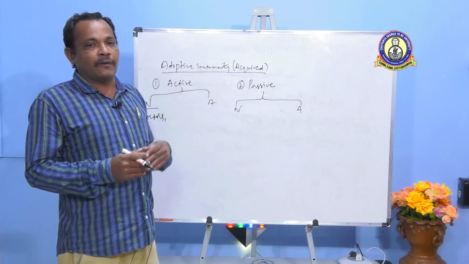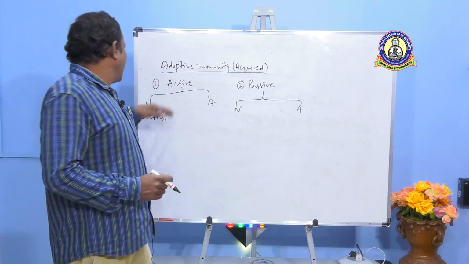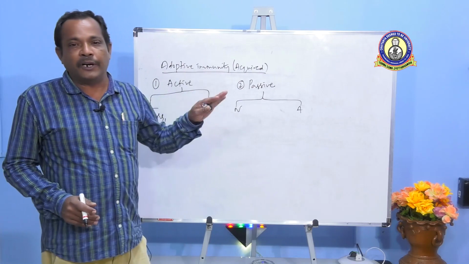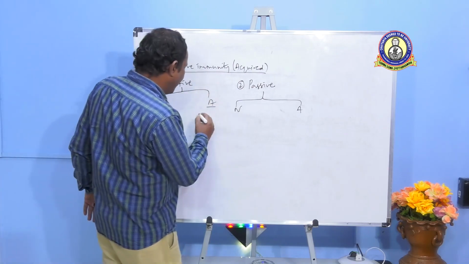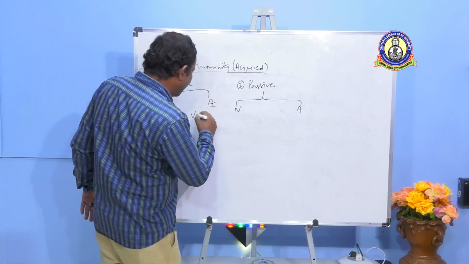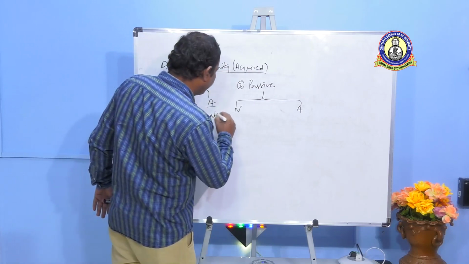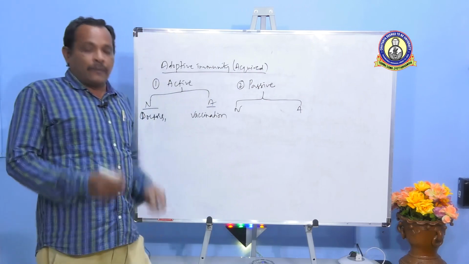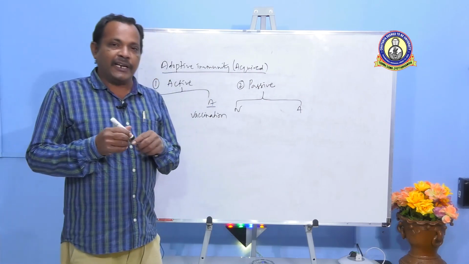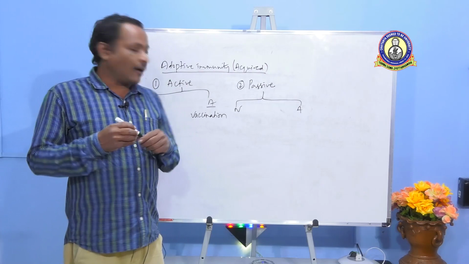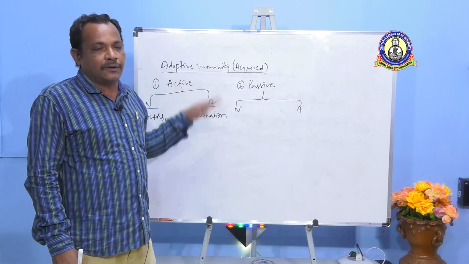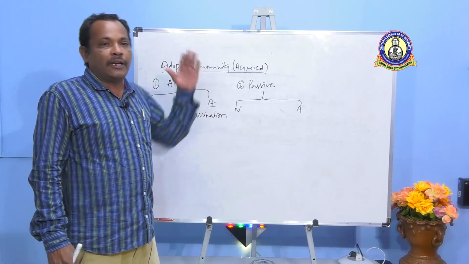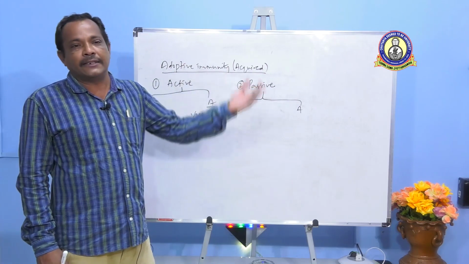That type of immunity is called natural active immunity. And for artificial type of active immunity, I'll give the example of vaccination. In vaccination, you are artificially injecting disease causing microorganisms into a healthy system in order to develop resistance against the same.